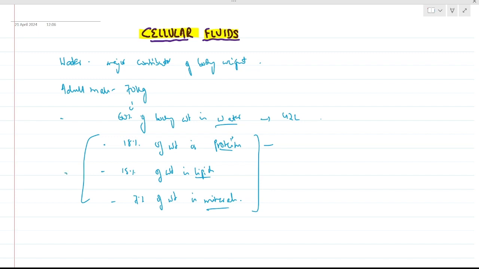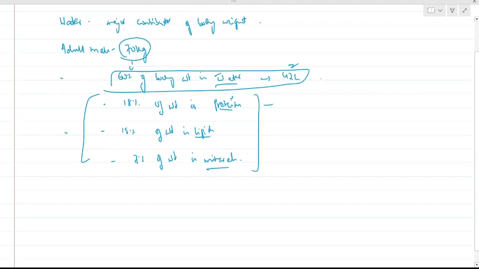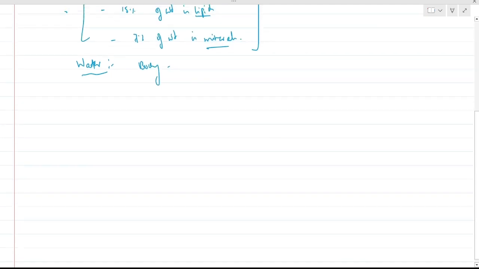These three are not so important, but this is very important: 60% of body weight is water, in a 70 kg average adult male, that is 42 liters. This is the first important fact to be remembered. Okay, so let's expand our discussion on water. The water in our body is determined by, remember, TBW, which is equal to total body water.